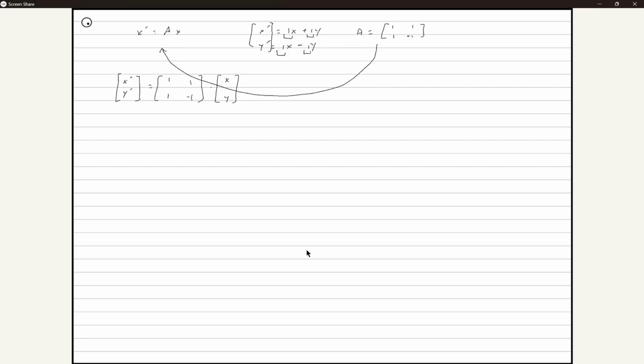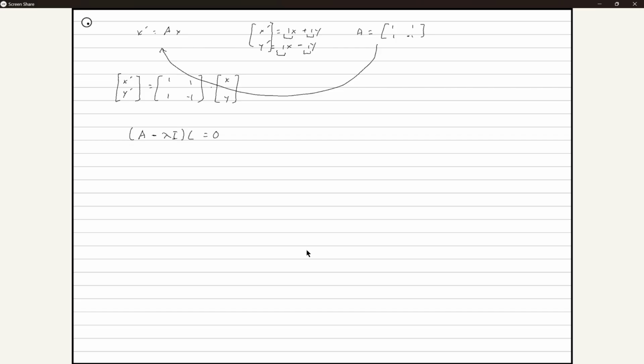Now the second most important equation is this: A minus lambda I times the constant is equal to 0. You guys remember this one? Yes.